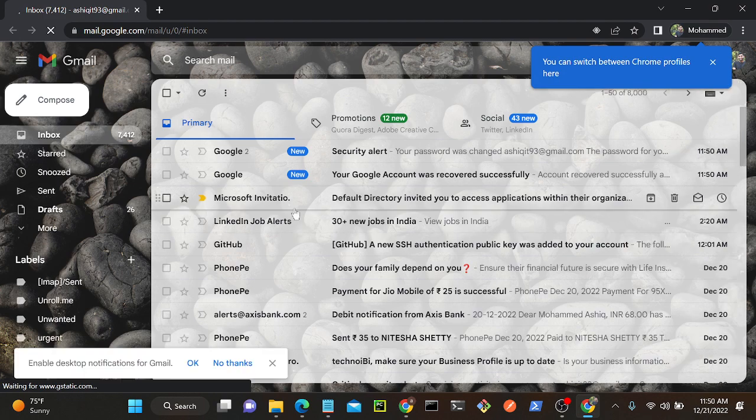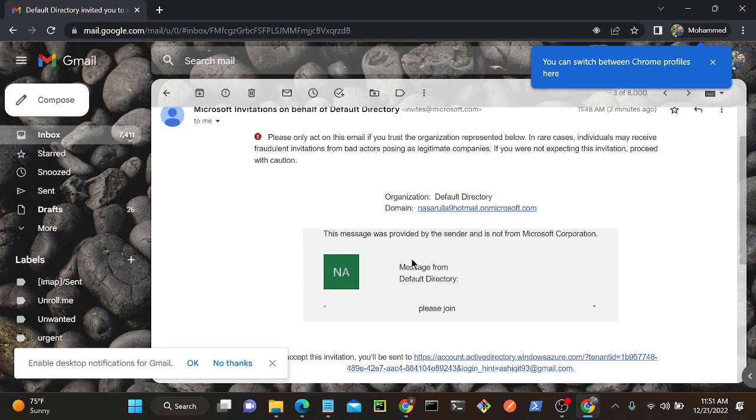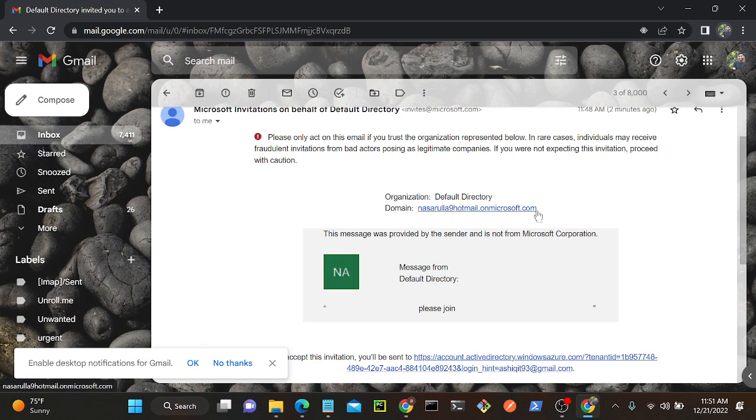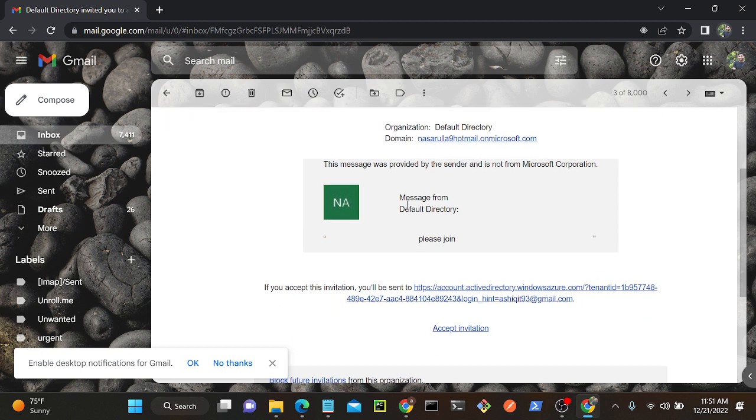Okay, here you can see the Microsoft invitation, a default directory inviting you to access applications within their organization. I'll open this and you can see the domain name Nasarullah9 Hotmail on Microsoft.com. Suppose I have a company named TCS, then we are supposed to get tcs.onmicrosoft.com. Next you can see the message, please join. I can click over here, then enter a password, or I can regenerate a password, then I can access that account.